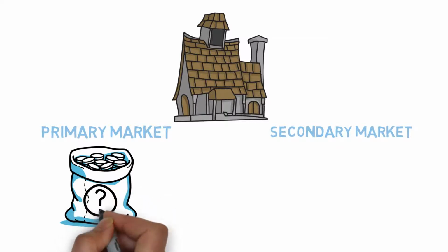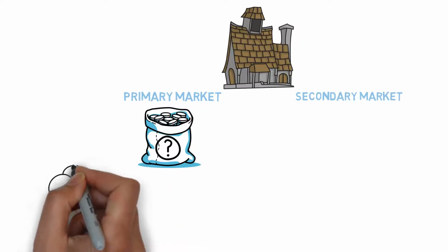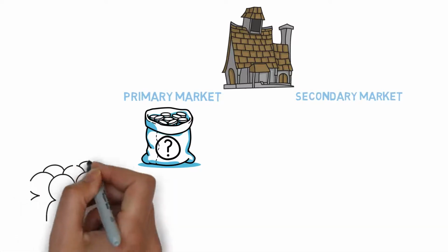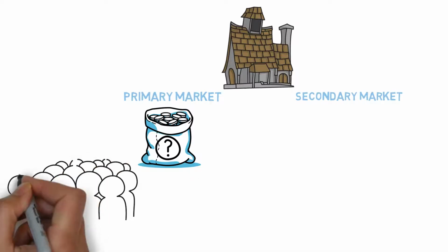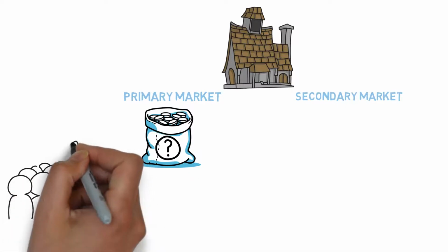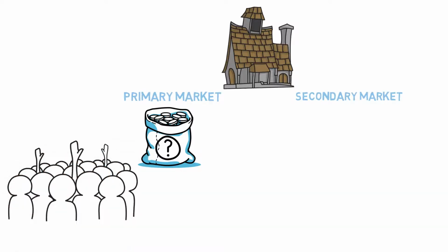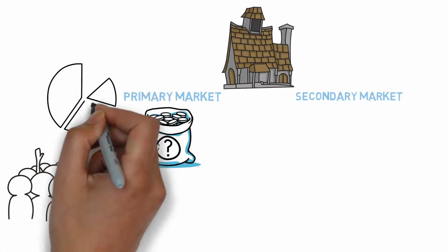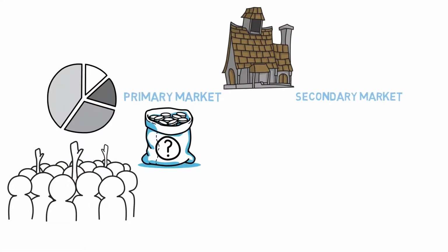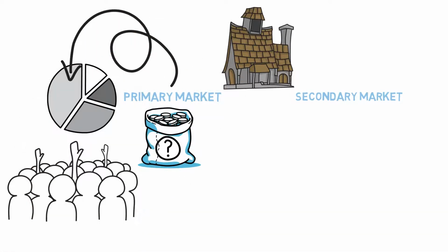If its demand is high and a lot of people want to buy its shares, the company would obviously be able to sell its shares for a higher price. What companies do nowadays is decide upon a range, with a minimum and a maximum price, and they sell their shares within that range. A point to be noted here is that every share of the company has equal value. It is upon the company to decide how many shares it wants to make. If the total value of the company is 1 lakh, then it may make 1 lakh shares of 1 rupee each, or it may make 2 lakh shares of 50 paise each.